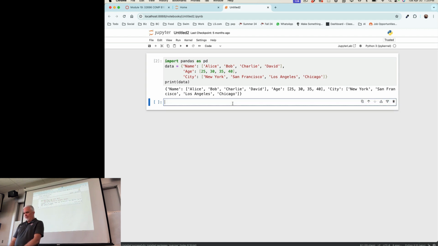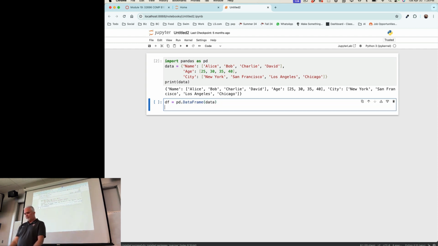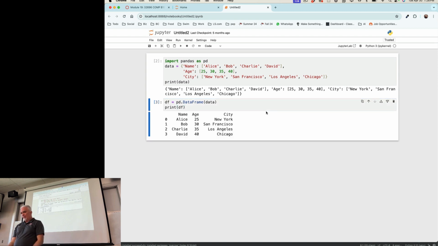I can start a new cell down here. And notice, I'm not starting over. I'm not re-importing pandas. I'm not recreating the data. All I'm doing here is making reference to that variable that I created, that nested dictionary. And then I'm going to print that data frame, df. So when I run this cell, it has an awareness of the cell above it that was executed. So those variable names, the import of pandas, it's all there. So when I run that,